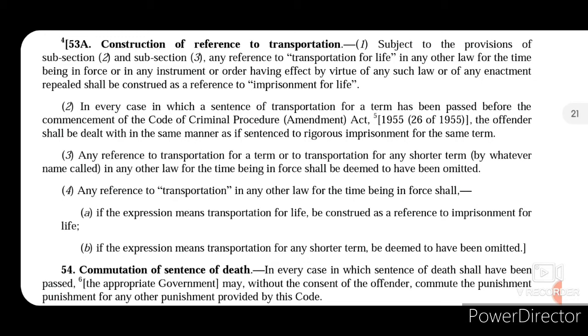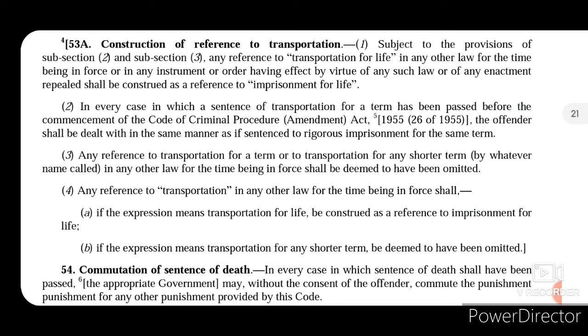They are: waging war against the government of India under section 121; abetting mutiny actually committed under section 132; giving or fabricating false evidence upon which an innocent person suffers death, under section 194; murder, under section 302; murder by a life convict, under section 303, though section 303 is held unconstitutional; abetment of suicide of a minor, insane or intoxicated person if suicide is committed, under section 305; an attempt to murder by a life convict if hurt is caused, under section 307; kidnapping for ransom under 364A; and dacoity with murder, under section 396.